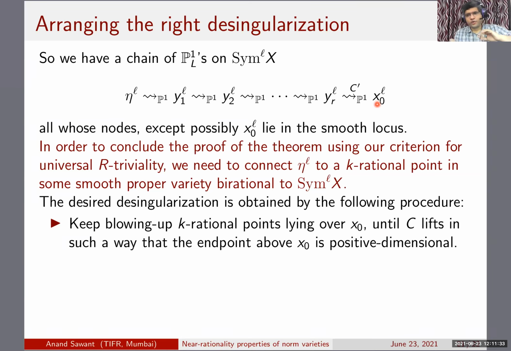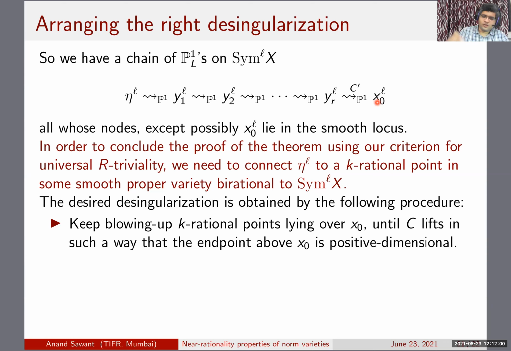Or what you can do is start in x, go on blowing up x naught, and then take the symmetric powers and come here. For bookkeeping purposes, the latter is better. But anyway, let me just vaguely mention the idea. The idea is that you keep on blowing up k rational points. So you keep on blowing up this point at the node.